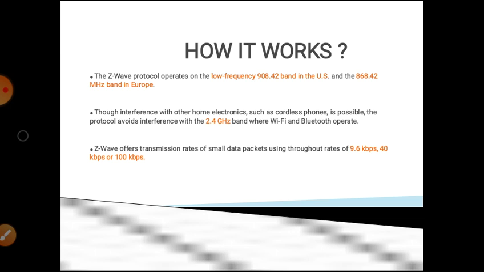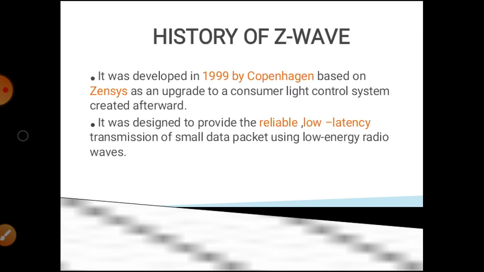The Z-Wave protocol operates on low frequency, that is the 908.42 megahertz band in the US and the 868.42 megahertz band in Europe. Though interference with other home electronics such as cordless phones is possible, the protocol avoids interference with the 2.4 GHz band where Wi-Fi and Bluetooth operate. Z-Wave offers transmission rates of 9.6 kilobits per second, 40 kilobits per second, or also 100 kilobits per second.